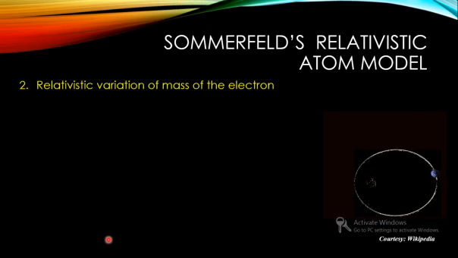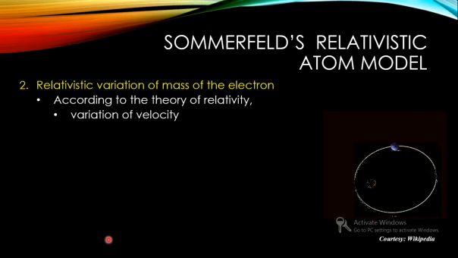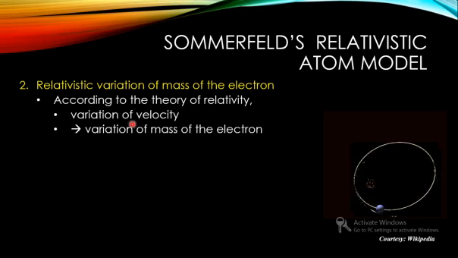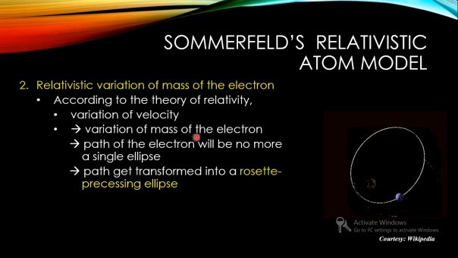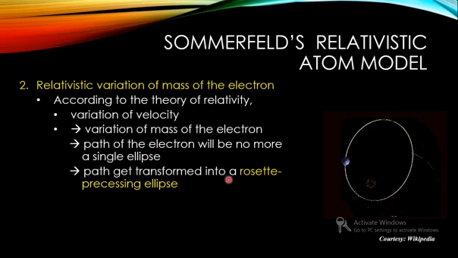So what is special about relativistic? According to the theory of relativity, whenever there is a variation of velocity, there will be a variation of mass, and variation of mass will lead to a precessing of the ellipse. That means it does not exist as a single ellipse. The orbit itself will be moving along.